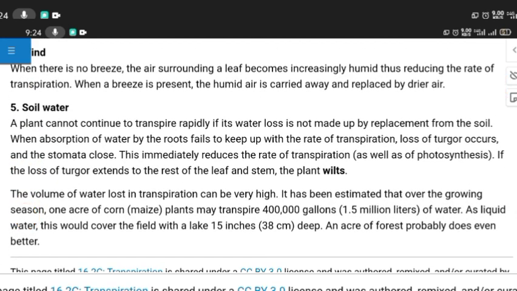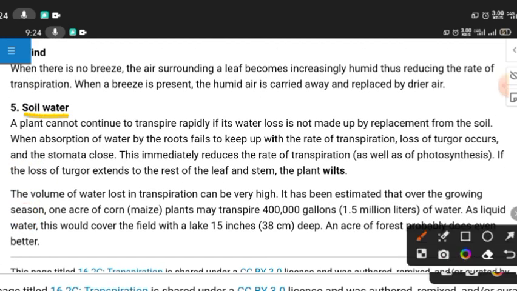Next is soil water. A plant cannot continue to transpire rapidly if its water loss is not made up by replacement from the soil. When the absorption of water by the roots fails to keep up with the rate of transpiration, loss of turgor occurs and the stomata close.